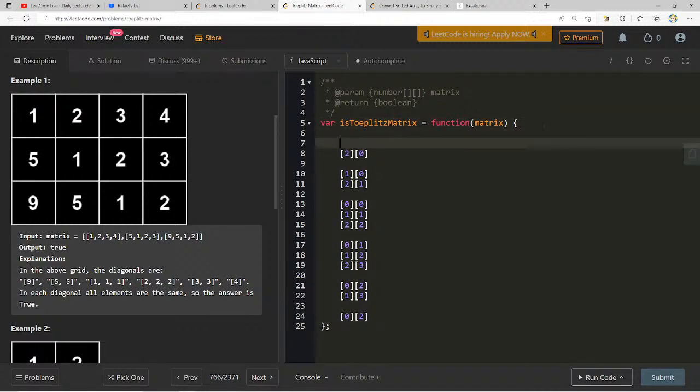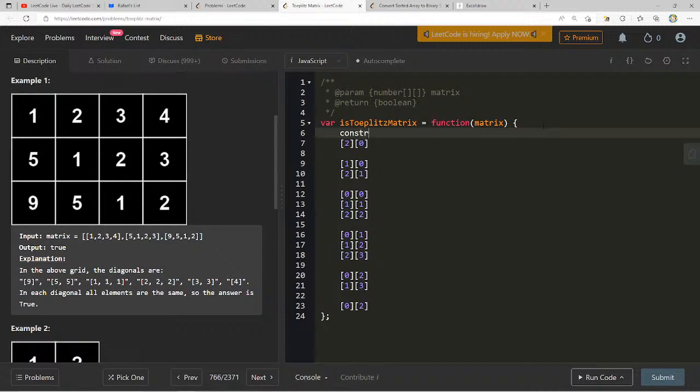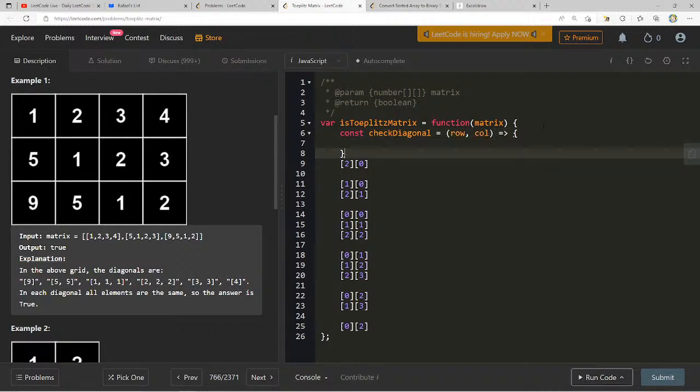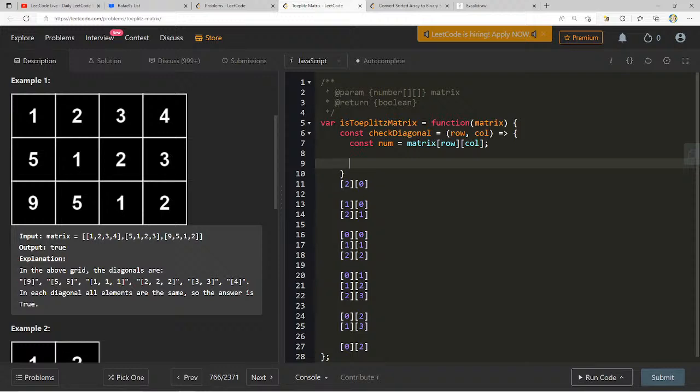Like const checkDiagonal. Here I'll take a row and a column. Let's see. Oh, so let's get the first num. Let's say const num equals matrix of row column. I'm going to focus on the diagonal part first, just starting from a row column and going down and right.